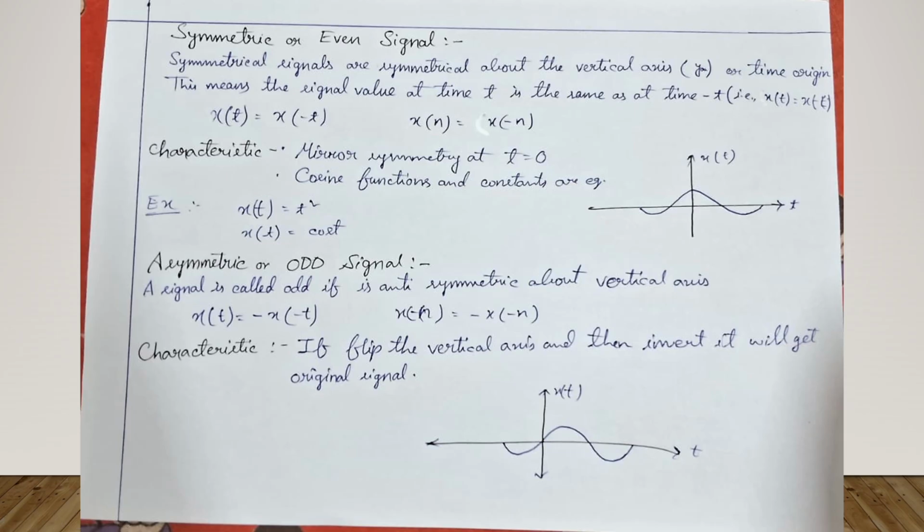Symmetric or even signal. In this signal we can say this is an even signal, also called a symmetrical signal.